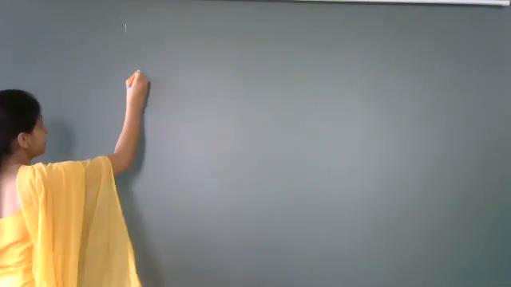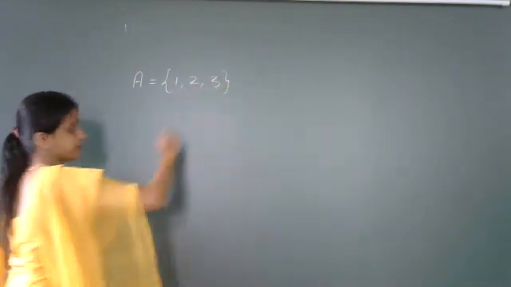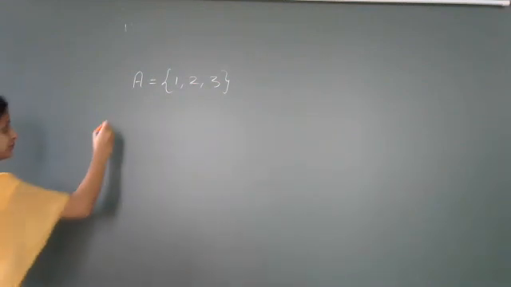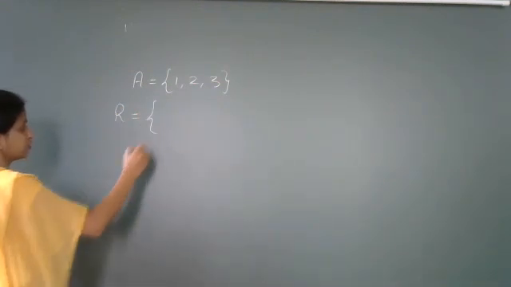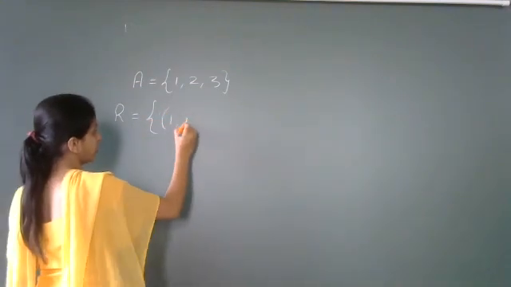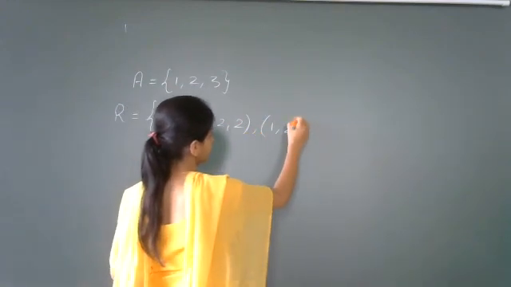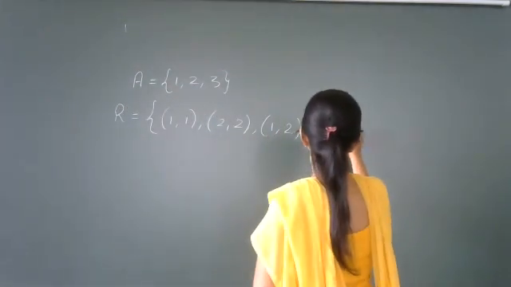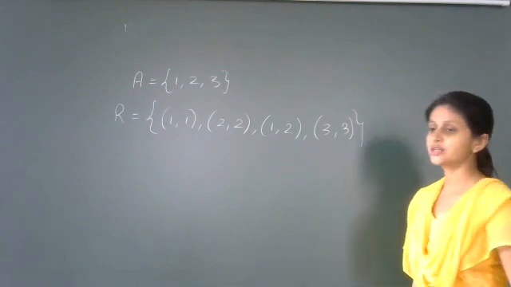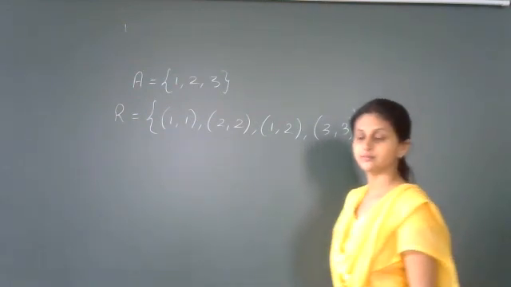Suppose we have given the set A containing three elements 1, 2, 3. Okay. Now I will give you one relation. Say R is equal to {(1, 1), (2, 2), (1, 2), (3, 3)}. Just tell me, students, whether this relation I have defined here is reflexive or not.